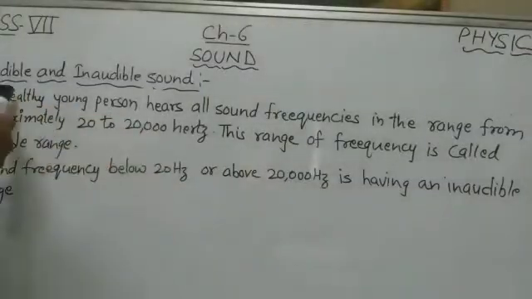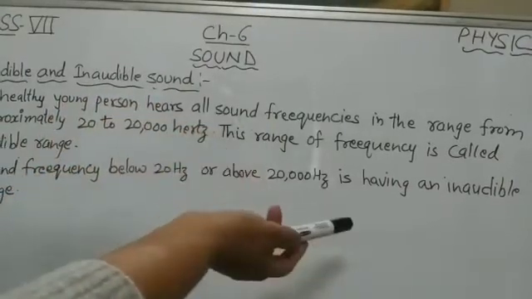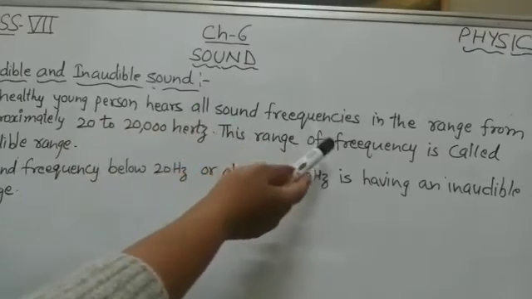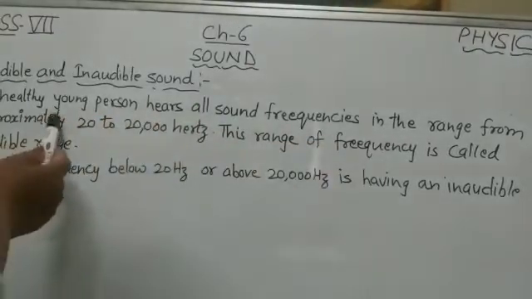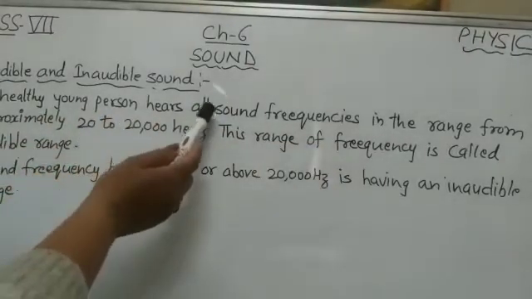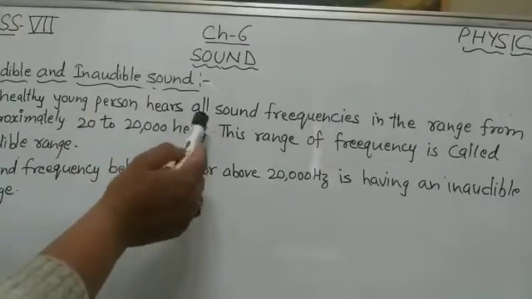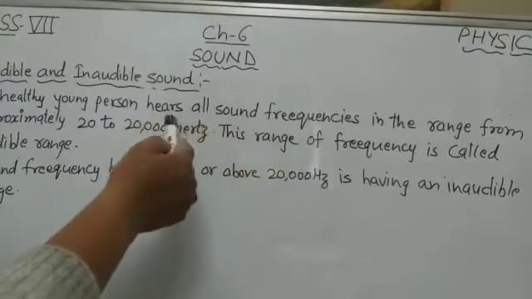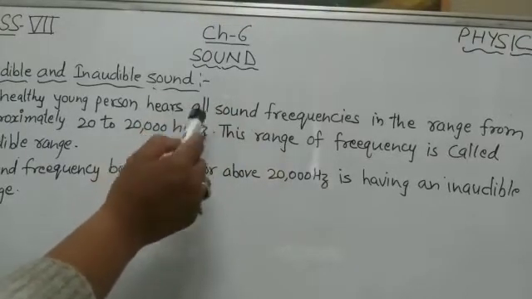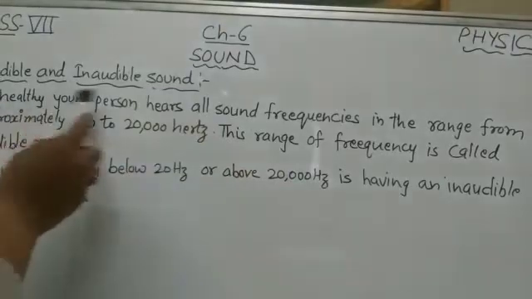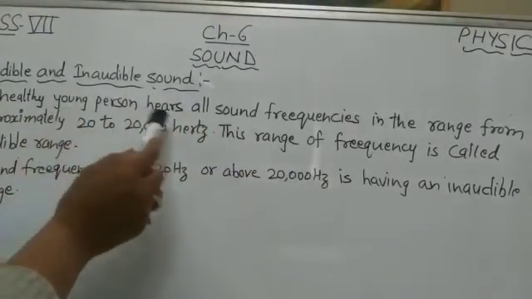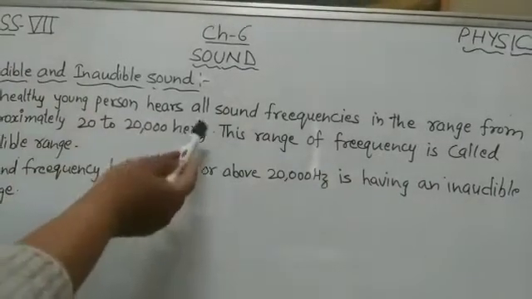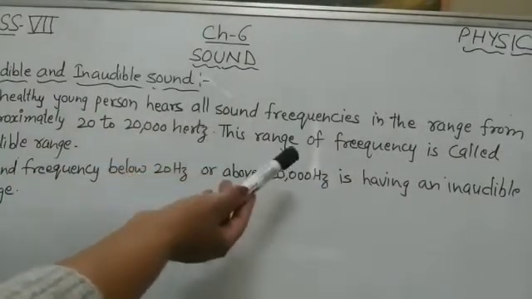Now next one is audible and inaudible sound. A healthy young person hears all sound frequencies in the range from approximately 20 to 20,000 hertz. Hertz is the unit of frequency. To measure the frequency, we express it in hertz. So sound range between 20 to 20,000 hertz is called the audible range, which a human can hear easily.